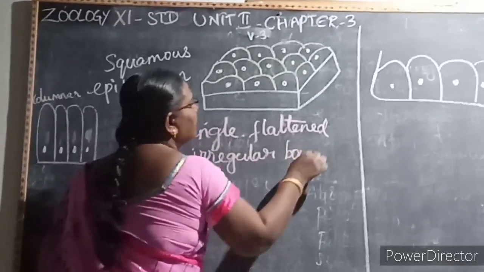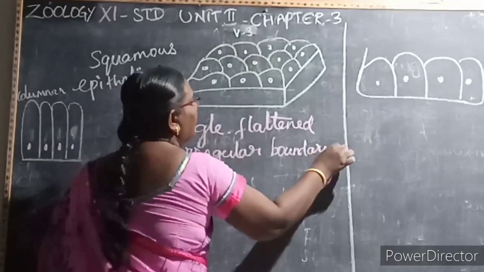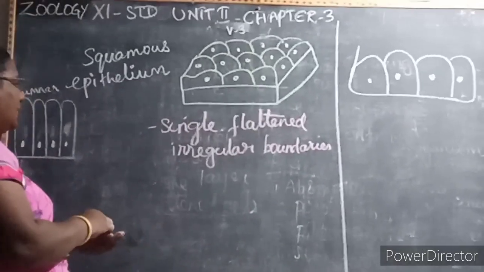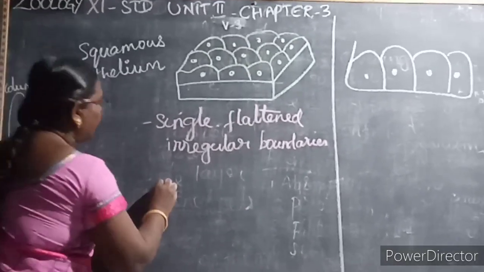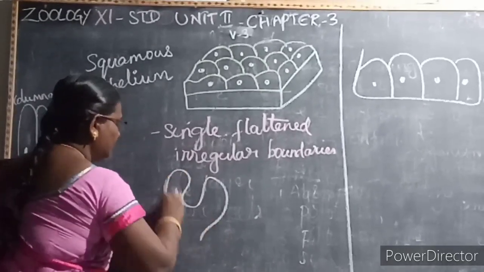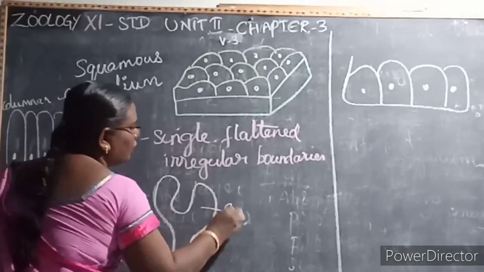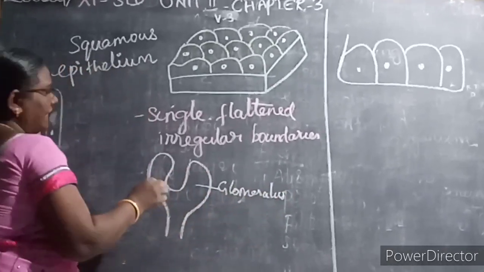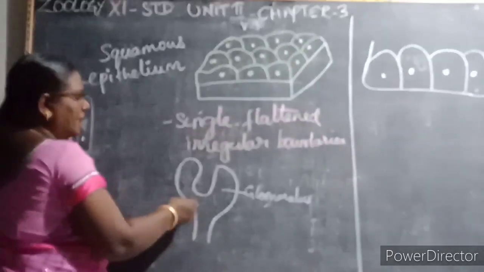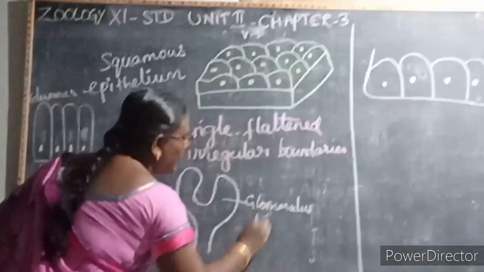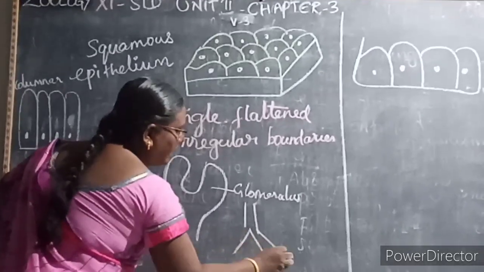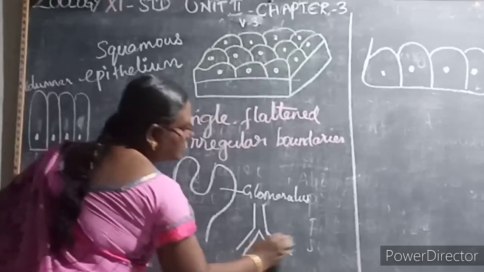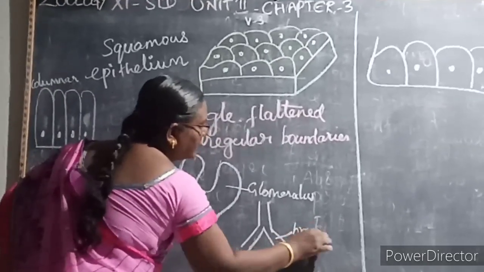Where can you see this squamous epithelium? You can see it in the glomerulus of the kidney. This is a glomerulus, where blood filtration takes place. Then the walls of the alveoli. The trachea divides into 2 branches, each branch is called a bronchus.